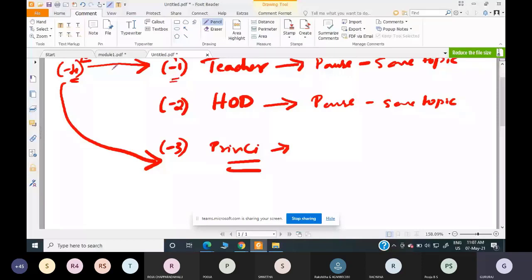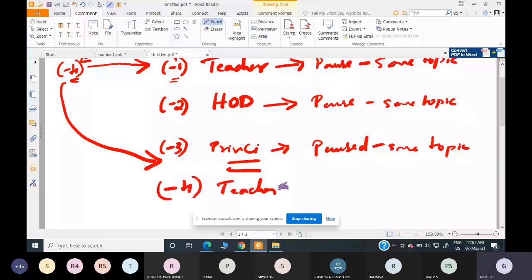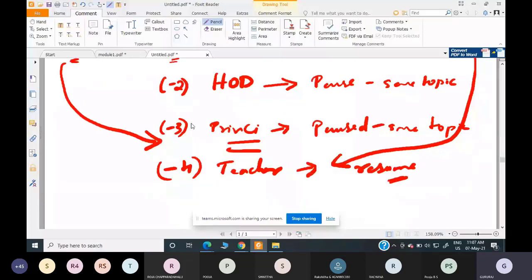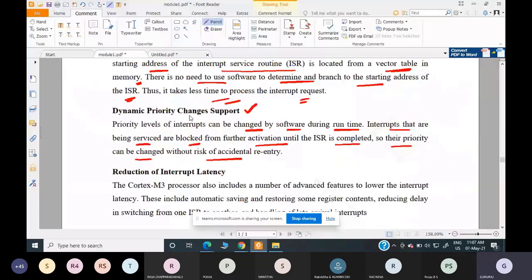So obviously now the principal will be paused, and he will again save his topic. And now the control will be given to the teacher, whose priority is -4 now. So the teacher will resume his class. Whatever topics he had saved, he will resume and continue. So this is what you mean by dynamic priority changes. This is the other feature that is supported by NVIC.